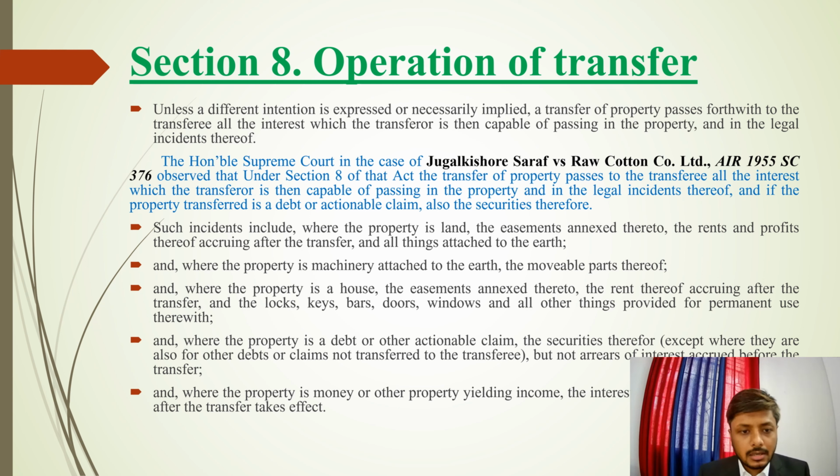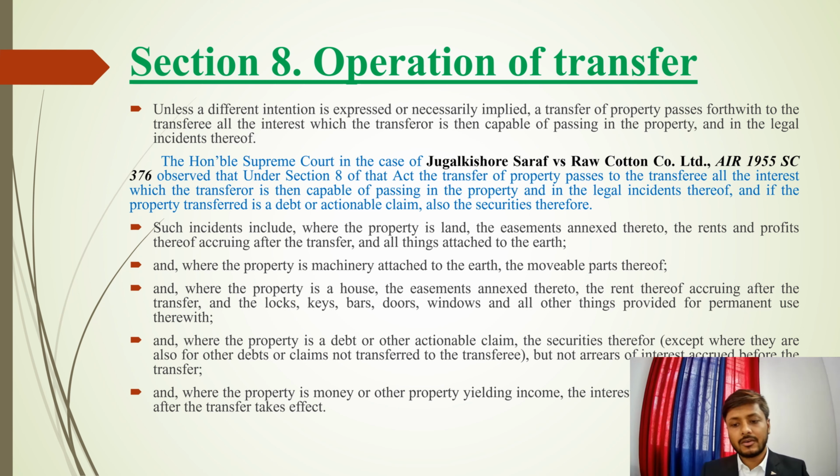Now, if we read another paragraph of this section 8, such incidents include, where the property is land, the easements annexed thereto, the rent and profits thereof accruing after the transfer, and all things attached to the earth. Means if the property is land, then the easement rights, because it is an inherent right, get transferred.